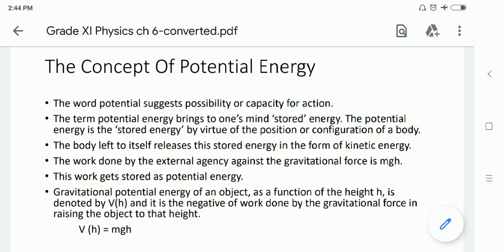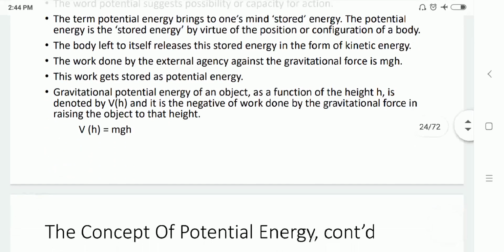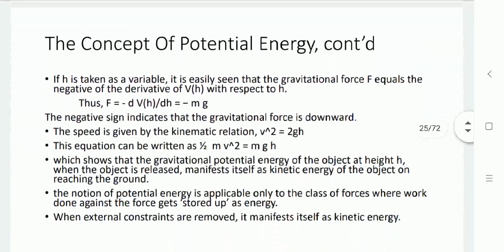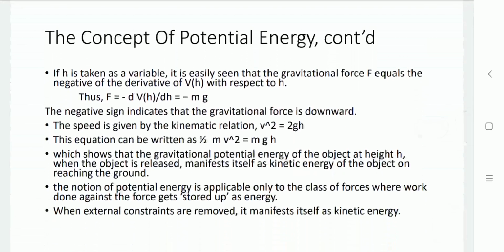V of h is mgh. And if h is a variable, then F equals minus dV by dh, that is minus mg. Here the negative sign indicates that the gravitational force always acts in the vertically downward direction.